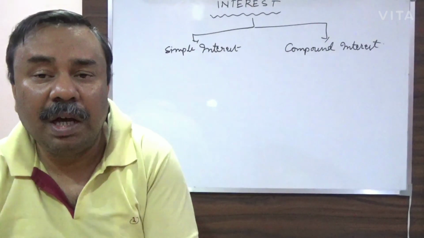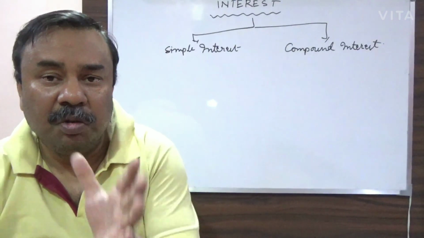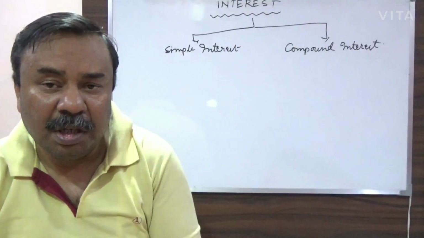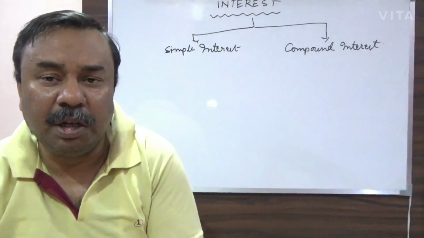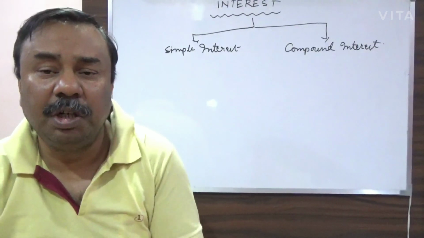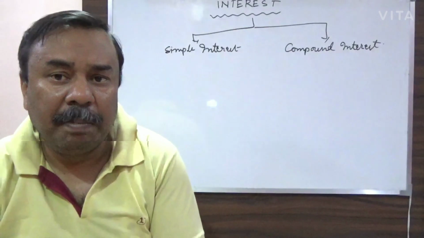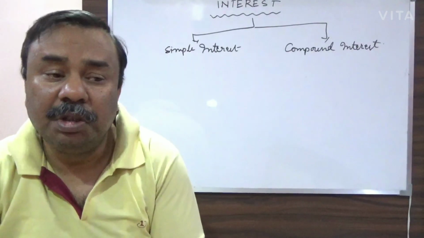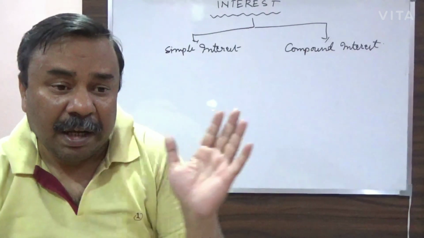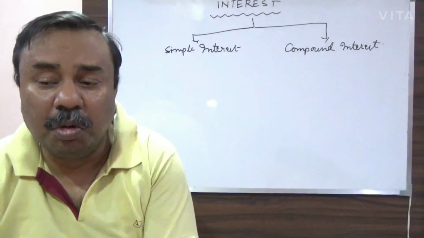Suppose that he is paying after 6 months. For each month he is paying 50 rupees, so for 6 months he will be paying 300 rupees. So after 6 months he has to return 1000 plus 300, that means 1300 rupees. So this is a fixed rate of interest.